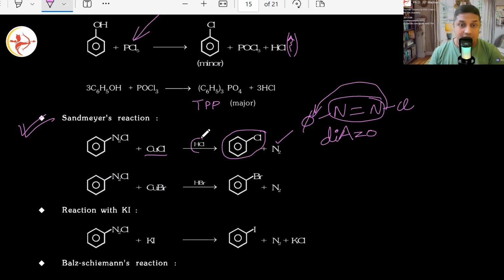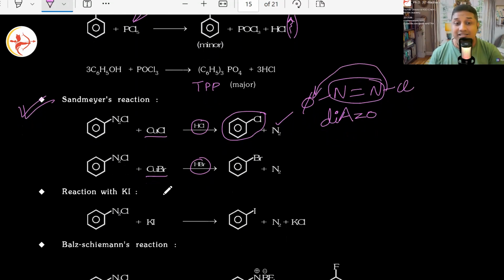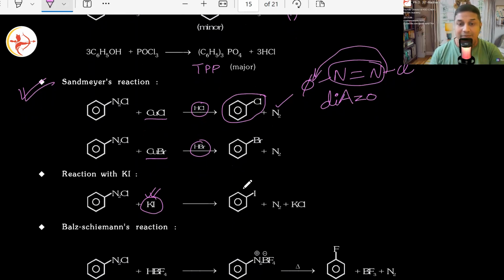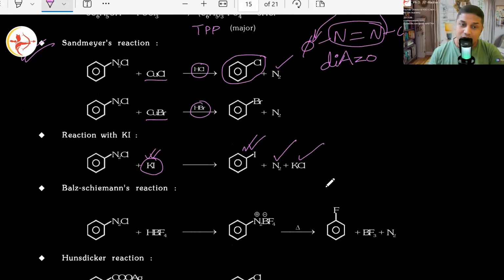CuCl in the presence of HCl, or CuBr in the presence of HBr. What does it do? Causes N2 to leave, and bromobenzene, chlorobenzene, like that formation will happen. The only thing is for iodide, since it is that highly reactive, you don't even need hydrogen iodide, any acid along with it. Make sense? Because it is highly reactive. You know its nature. So iodobenzene formation will happen here, correct? And nitrogen gas will be given off. KCl will join together. All good?